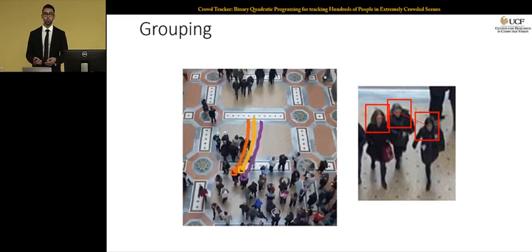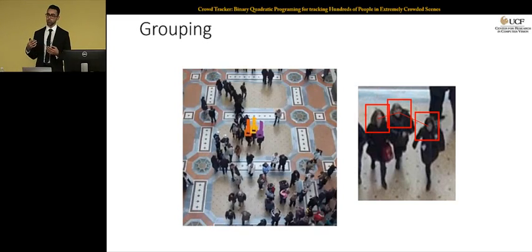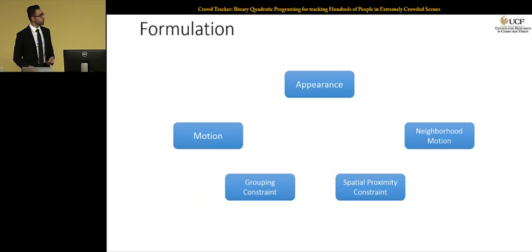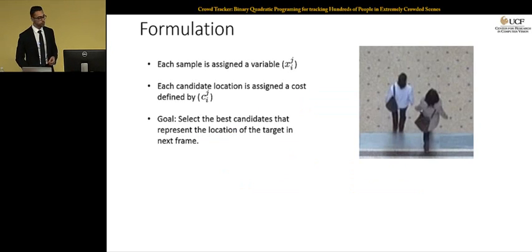This constraint hasn't been incorporated in a crowd tracking method before. The idea here is that you want to find groups, and you want to encourage the people in a group to keep the formation for a short period of time. So considering all these factors, appearance, motion, neighborhood motion, spatial proximity constraint, and grouping constraint, we want to bring them all into one single formulation, and we do that through binary quadratic programming. We propose a binary quadratic programming that takes into account all these terms together and also enjoys a joint optimization framework. I'm going to show you the idea here for only two targets to make it easy.